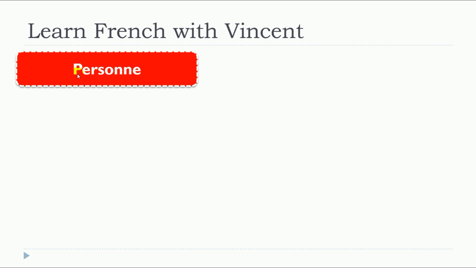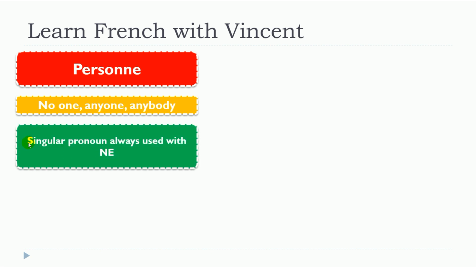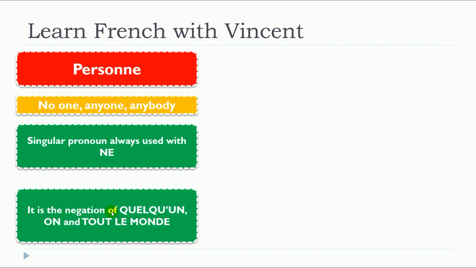So this lesson is about personne. And personne can be translated with no one, anyone, or anybody. So it's a singular pronoun, always used with ne. And it is the negation of quelqu'un, on, and tout le monde.